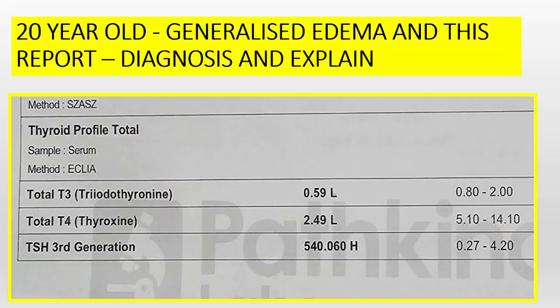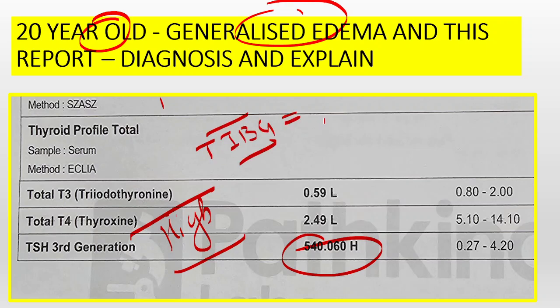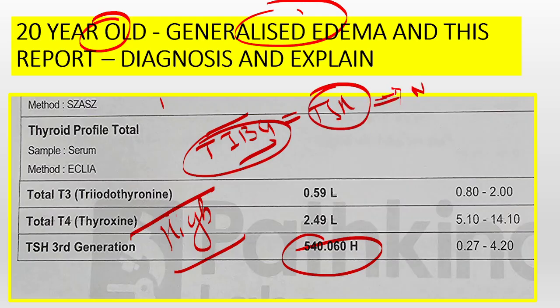Question related to the previous one only, a 20-year-old with generalized edema. The clue is generalized edema. The report is having very high TSH. What could it be? What were the clues related to the previous patient? Generalized edema, thyroid binding globulin loss in the urine, because in nephrotic syndrome the patient will be losing a lot of protein, which includes TBG also, so TSH goes high. So this is the diagnosis.